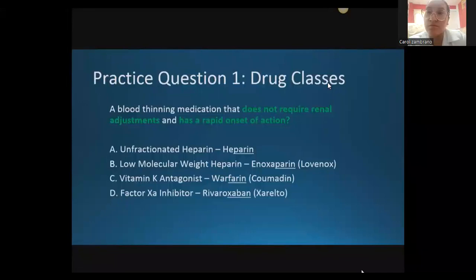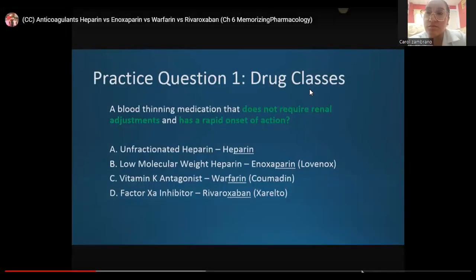So for our first practice question, we have a blood thinning medication that does not require renal adjustments and has a rapid onset of action. Is that A, unfractionated heparin, B, low molecular weight heparin, enoxaparin, brand name Lovenox, C, vitamin K antagonist, warfarin, brand name Coumadin, or D, factor 10A inhibitor, Rivaroxaban, brand name Xarelto?